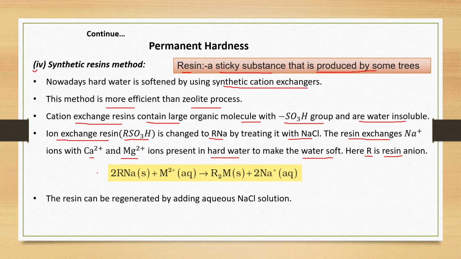The reaction can be represented like this. This is RNa from synthetic resin. This M2+, that is calcium or magnesium ion present in the hard water, and after the exchange of these cations with Na, we will get Na+ in the water. Again, the resin can be regenerated by adding aqueous NaCl solution.